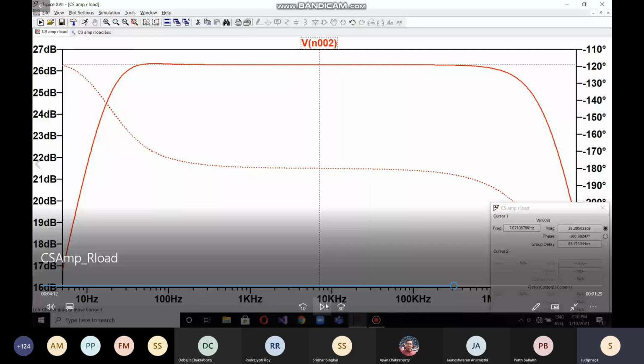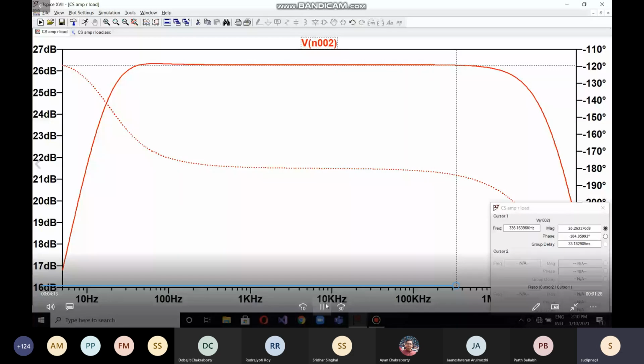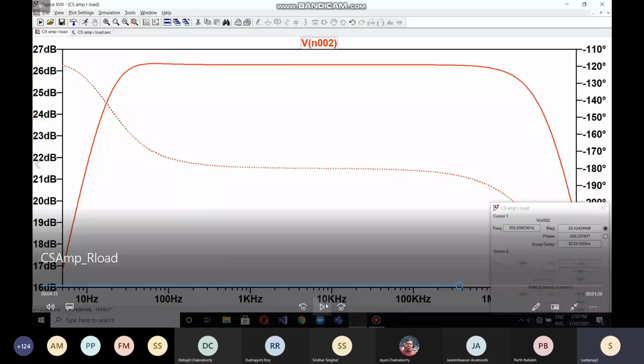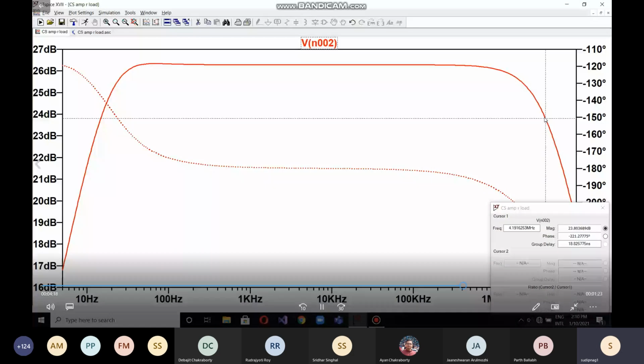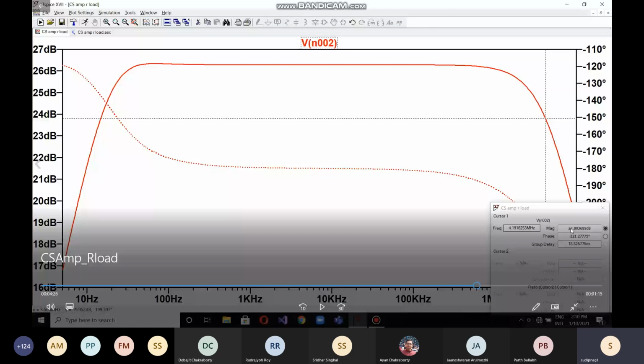So he's trying to see the 3 dB frequency by sliding the cursor over here. What is the 3 dB frequency? Actually, it is the minus 3 dB frequency, because the maximum is 26 point something decibel. So you have to come to 23 point something, basically three minus from the maximum decibel value, and observe the frequency value.